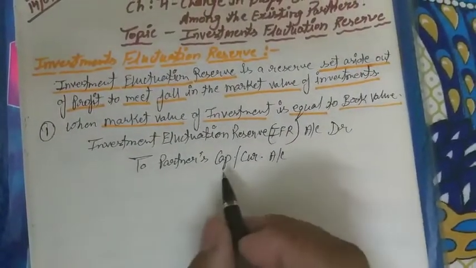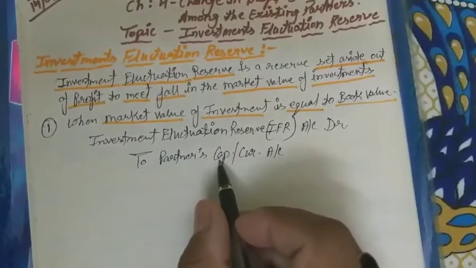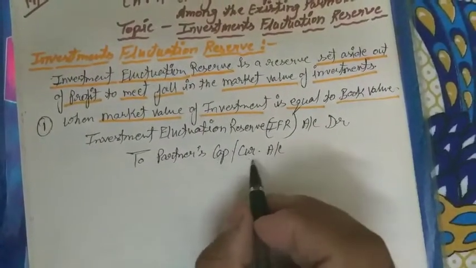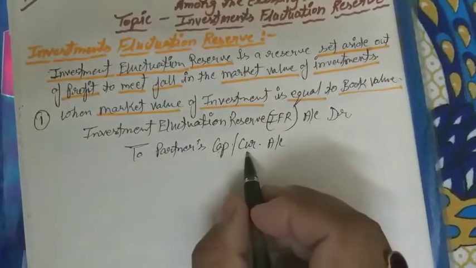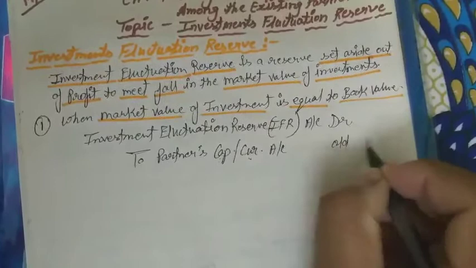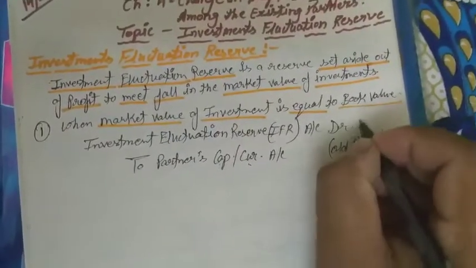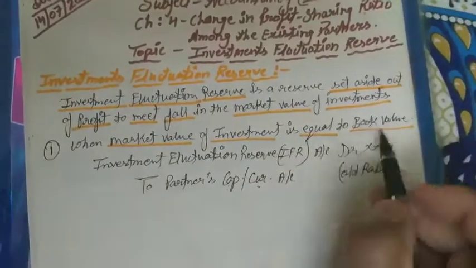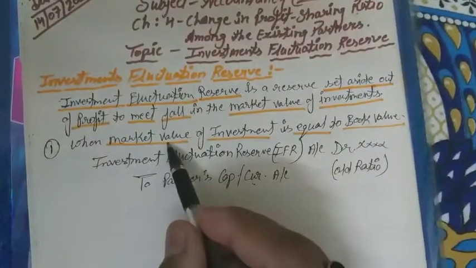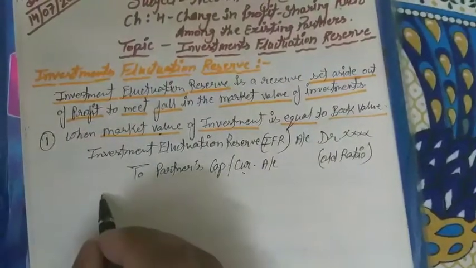If there is the fluctuating capital account method, then we have to write capital. If there is the fixed capital account method, then we have to write current. And it is distributed among the partners in the old profit sharing ratio. It means old ratio when the book value and the market value remain the same. So this journal entry will be passed.